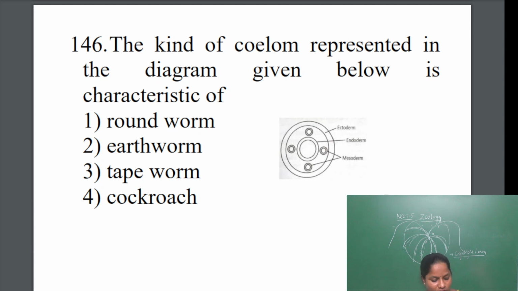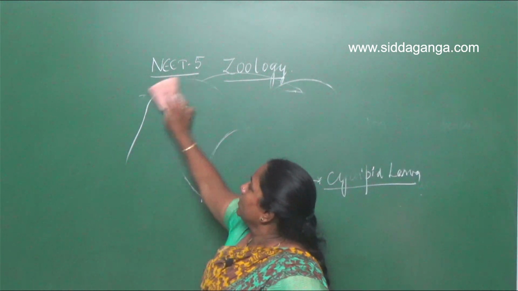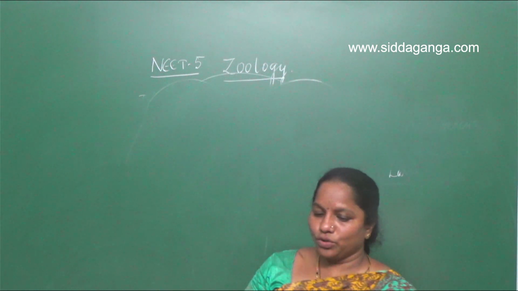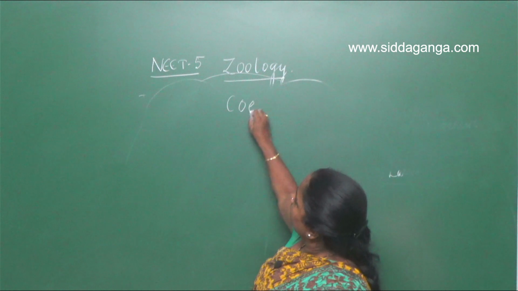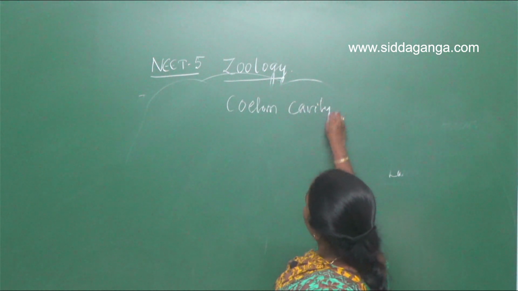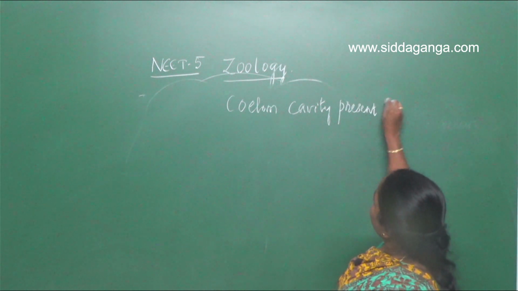Next question. The diagram is given. The kind of coelom present in the diagram given below is the characteristic of... So as we see the diagram, it is a diagram of a coelom. So what is coelom? How many types of coelom are there? You should know this.